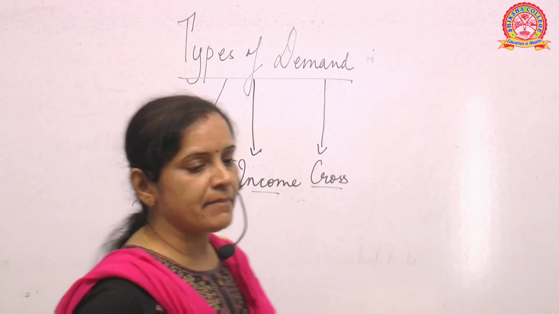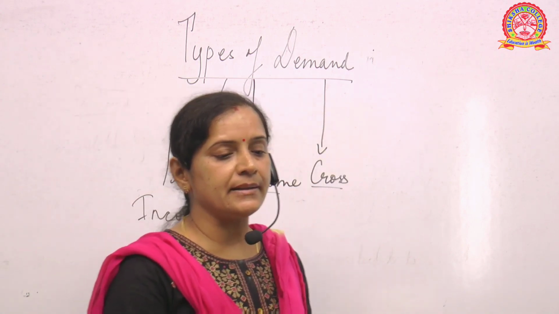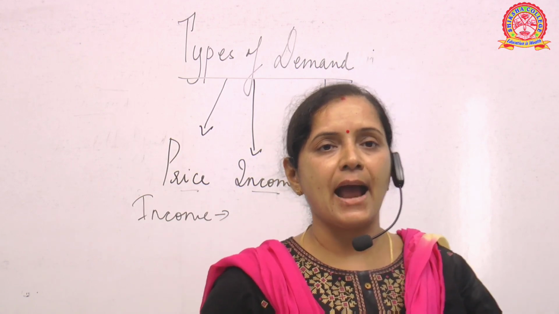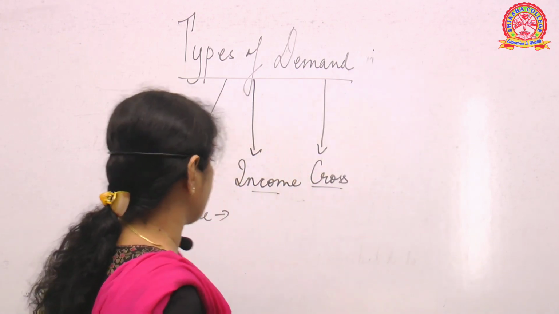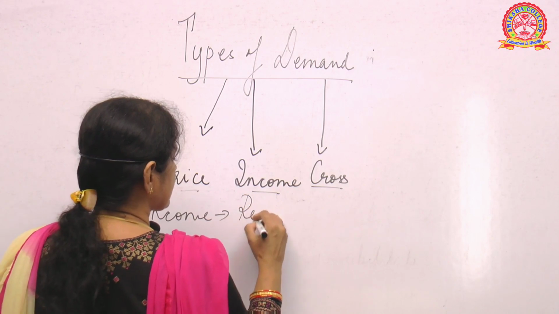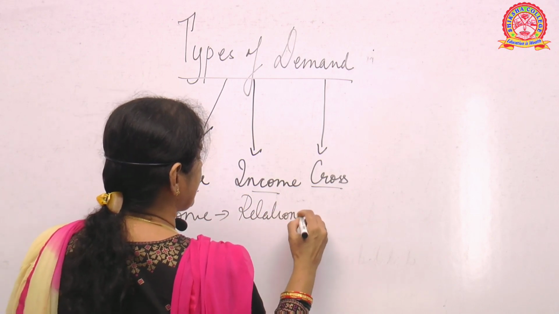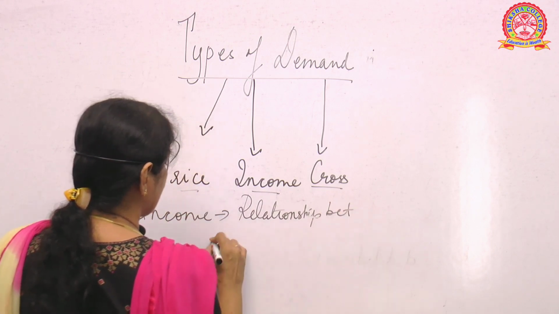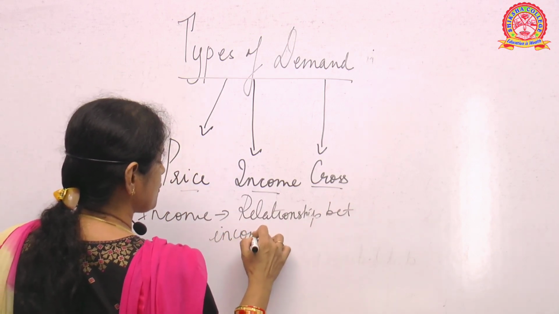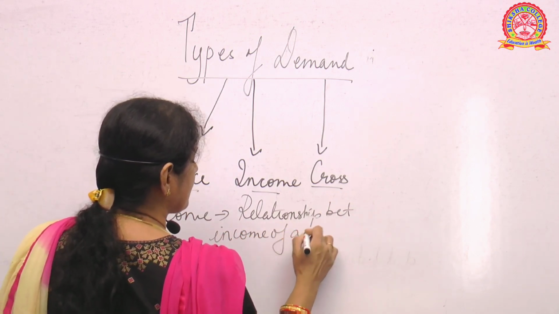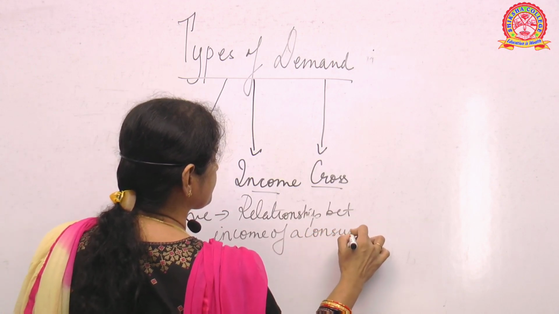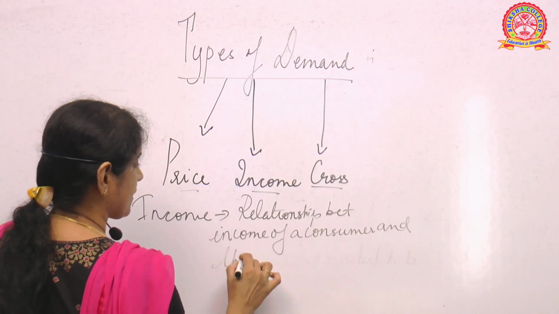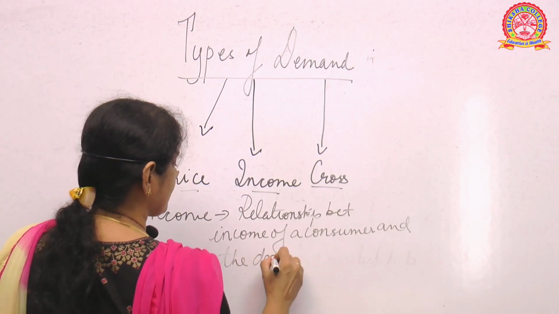Now the income demand is the relationship between the income of the consumer and the demand of the product. It explains the relationship between the income of a consumer and the demand of a product.